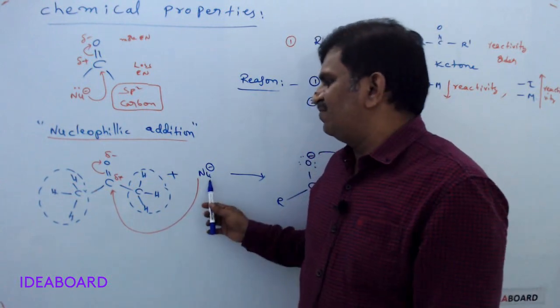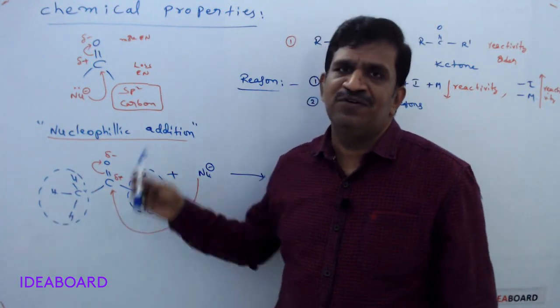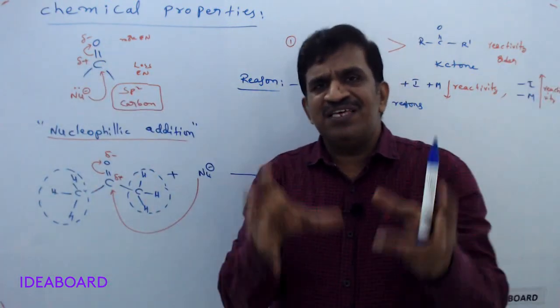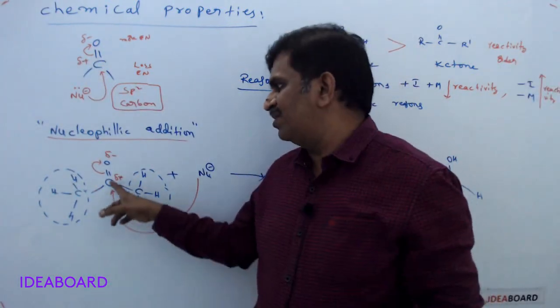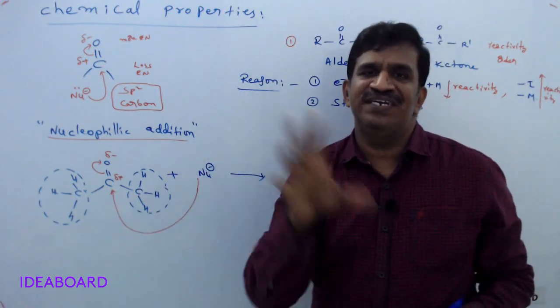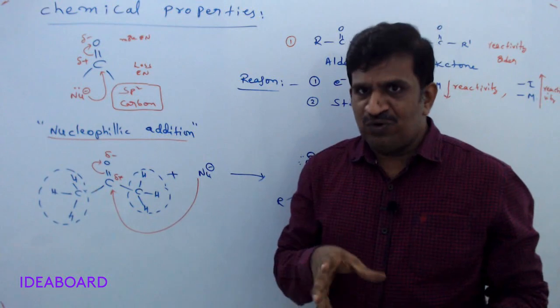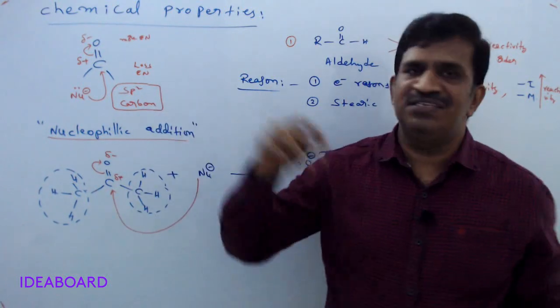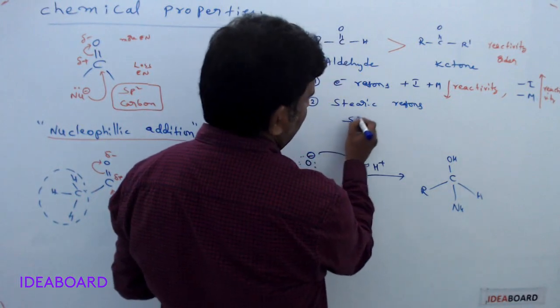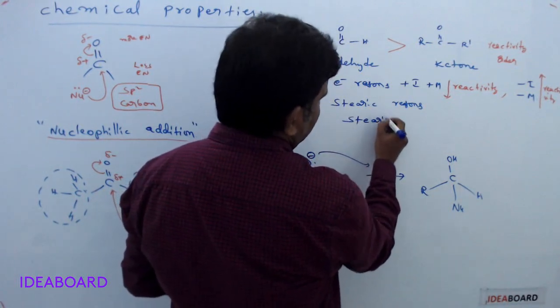Simply, the nucleophile will face difficulty attacking this carbon because of these bulky groups. Due to the presence of bulky groups on the carbonyl carbon, the attack of the nucleophile will be prevented. So it cannot attack easily. This is called steric hindrance.